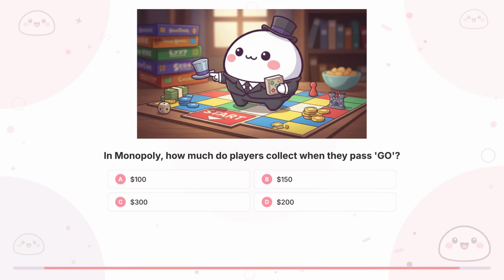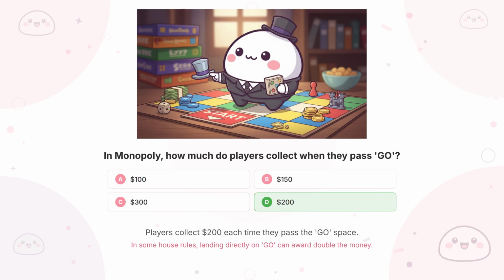Question 13. In Monopoly, how much do players collect when they pass Go? It's D. $200.